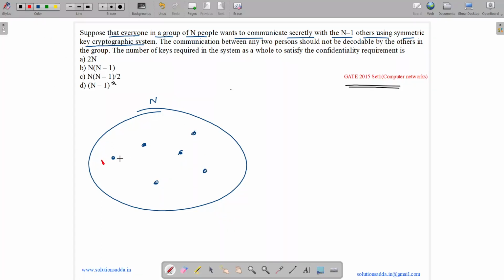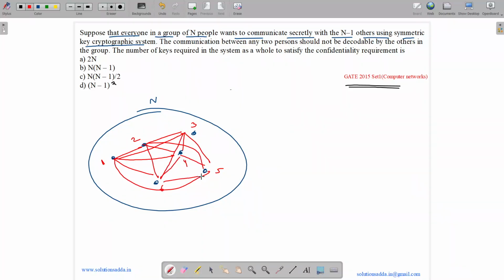Person 1 wants to communicate with 2, 3, 4, 5 as well as 6. Similarly, 2 also wants to communicate with 3, 4, 5 and 6. 3 wants to communicate with 4, 5 and 6. 4 wants to communicate with 5 and 6.